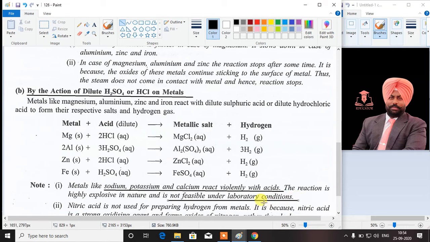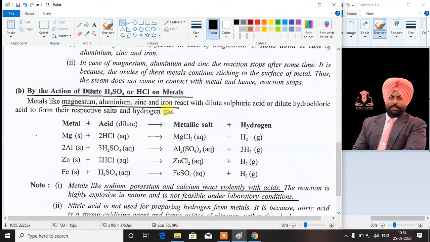Therefore the metals which we must be using for preparation of hydrogen gas with dilute sulfuric acid and hydrochloric acid are magnesium, aluminium, zinc and iron, as sodium, potassium and calcium are not used for the preparation of hydrogen in the laboratory by treating them with dilute sulfuric acid or hydrochloric acid.